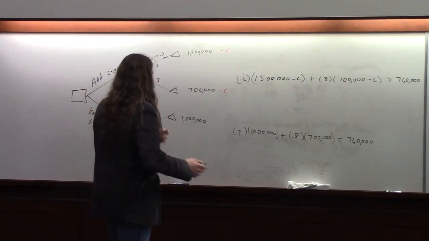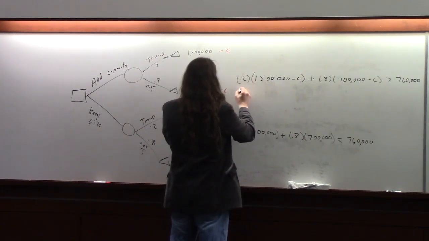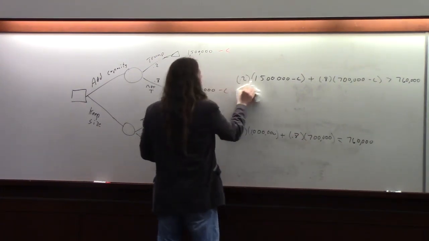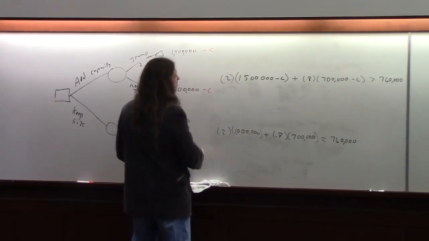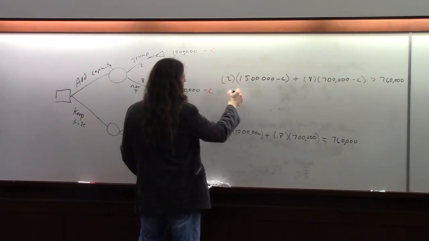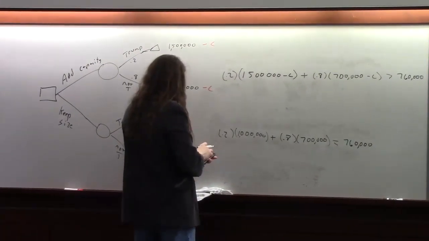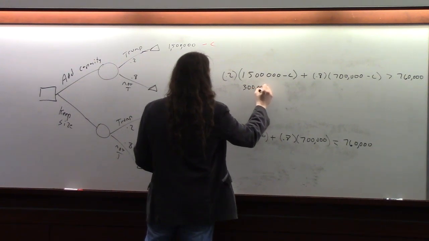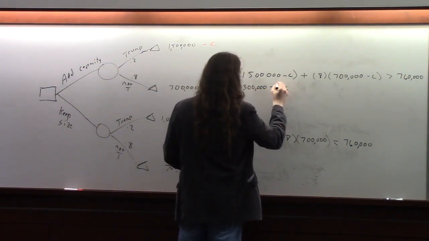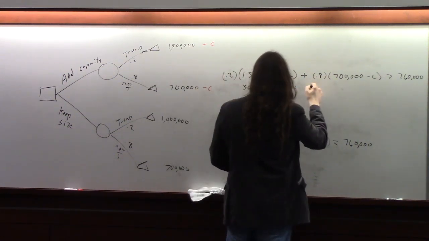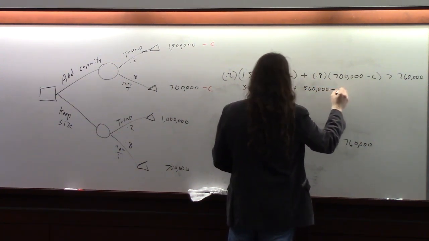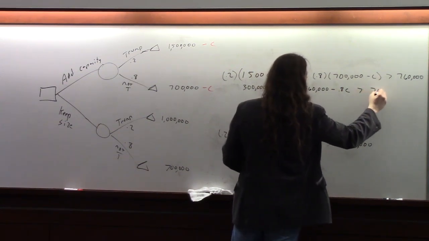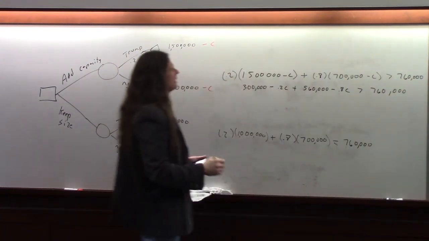Okay, so let's do this guy here. So we're going to have 0.2 times 1.5 million, that's 300,000, minus 0.2 C, plus 0.8 times 700,000, which is 560,000, minus 0.8 C, is greater than 760,000. That's a really big comma. Okay.